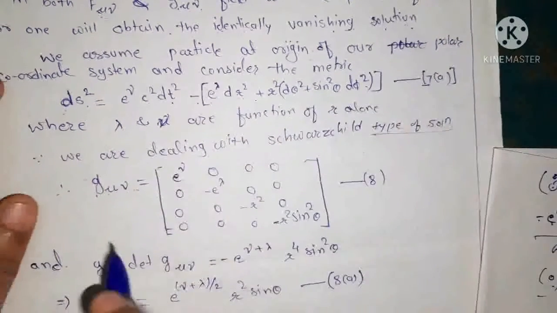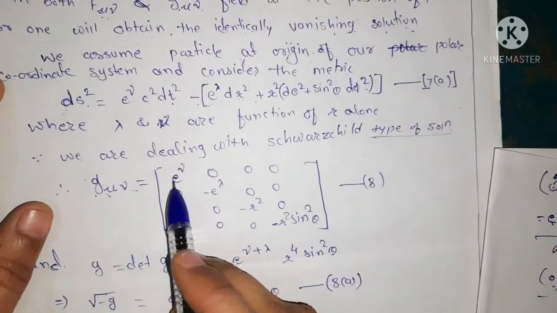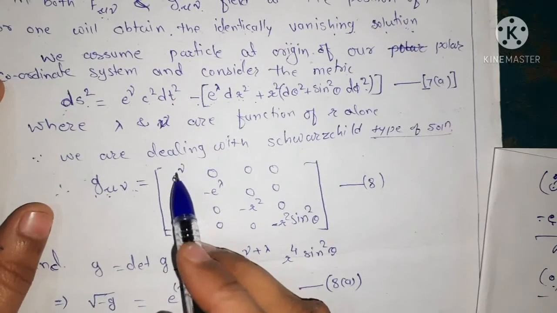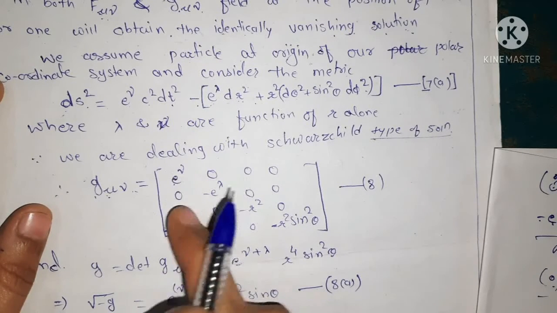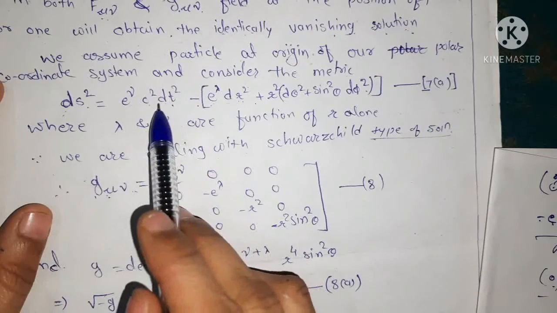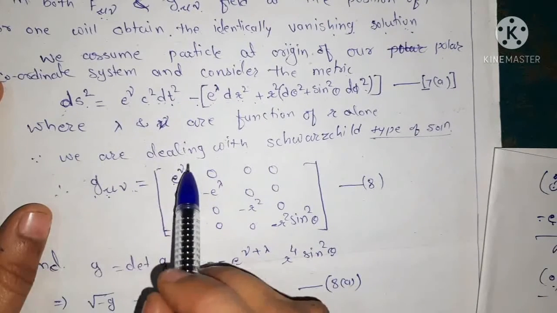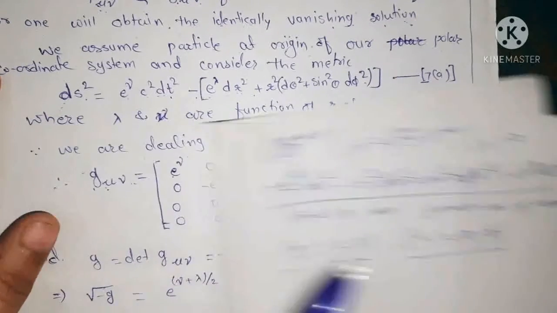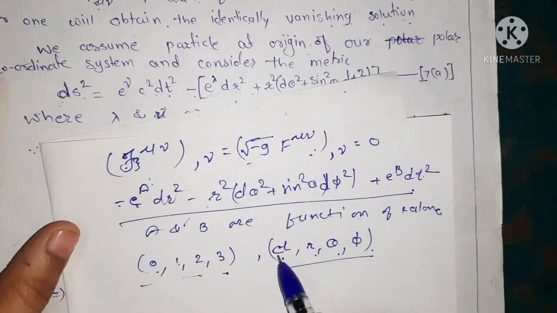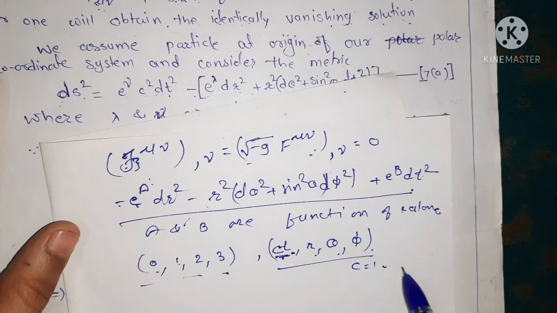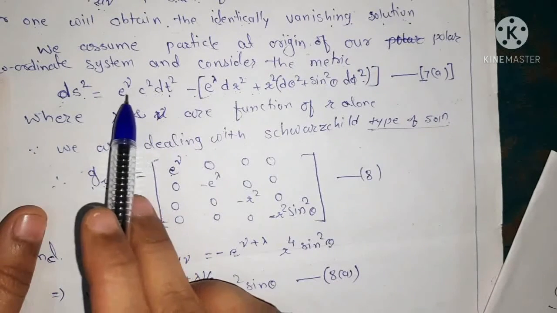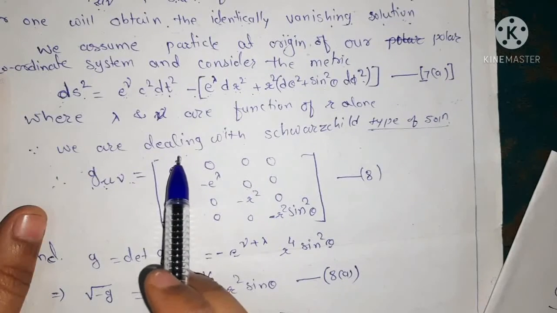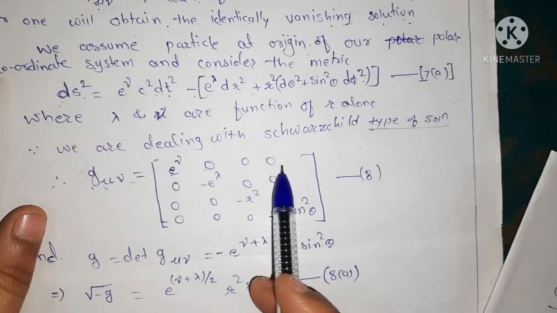So g 0 0 is the coefficient of dt square, which is e to the power nu, because c square is taken here, that is we take the coordinate as c into t. Okay, and we can choose c equals 1 in other units. So we have g 0 0 as e to the power nu, and all other coefficients are 0.